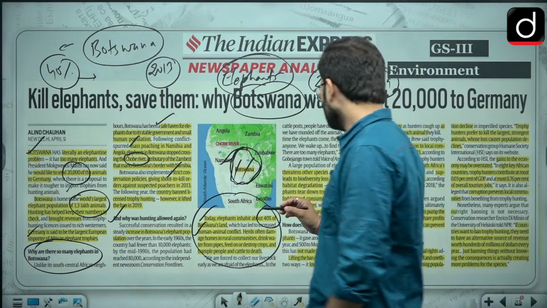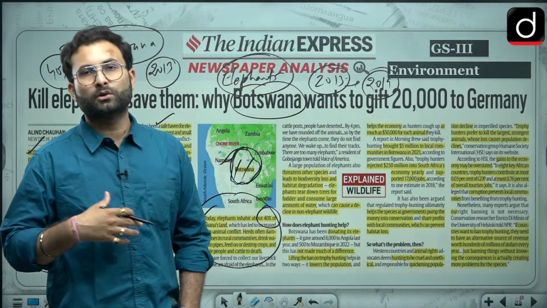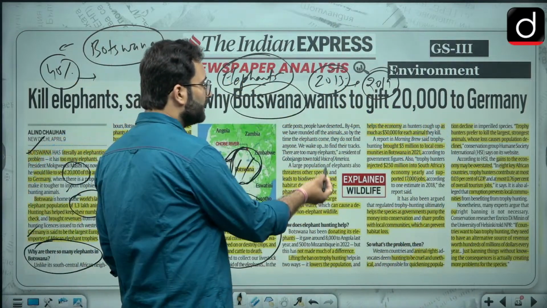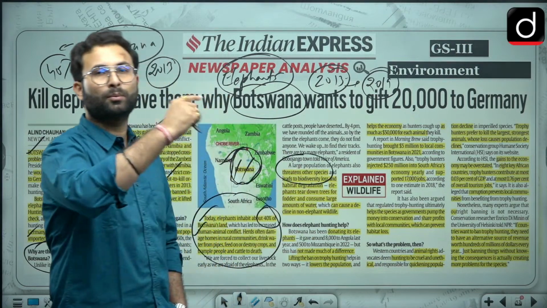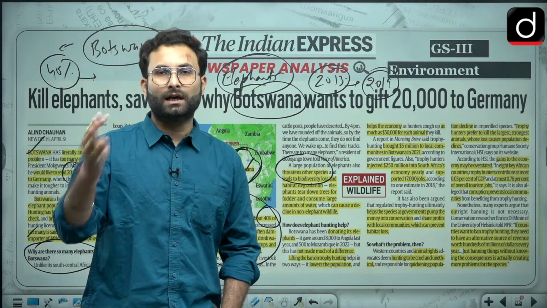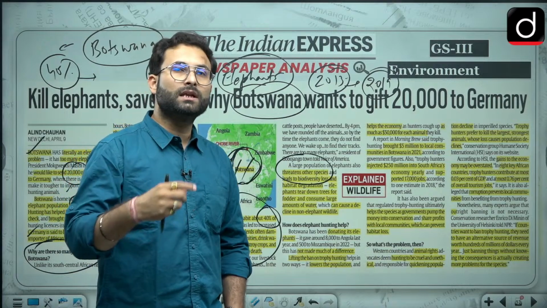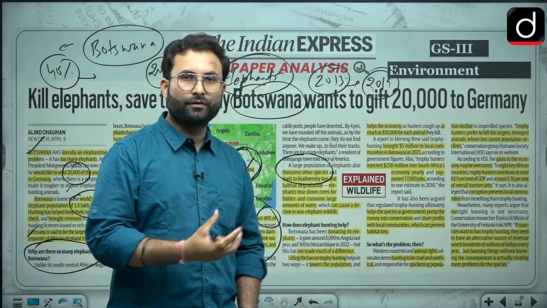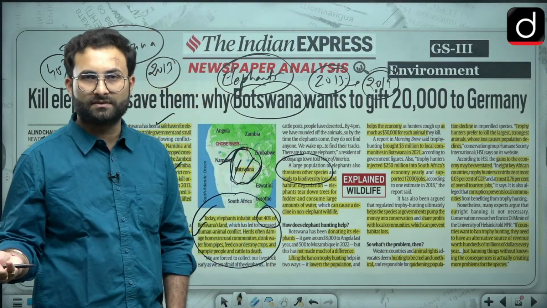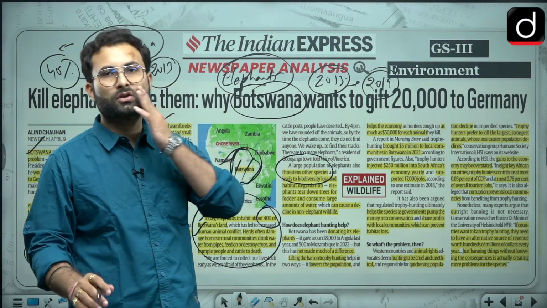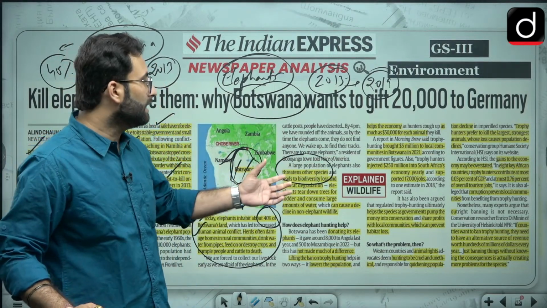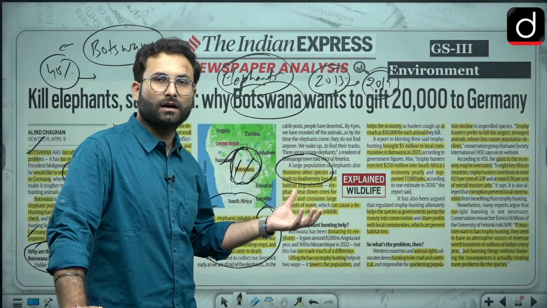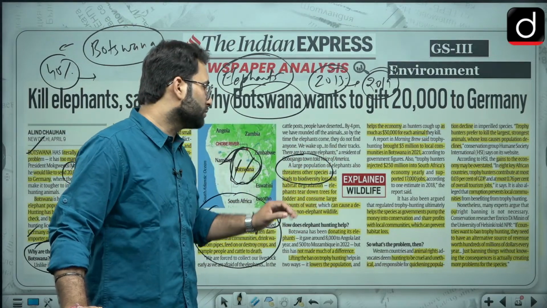Other than that, from the ecological point of view, whenever a species increases its population, ultimately it will harm the other species as well, because they will be living on the resources of other species. Now they are destroying grasslands, etc. So ultimately the species which are living over there can also be under threat. So that is one thing.